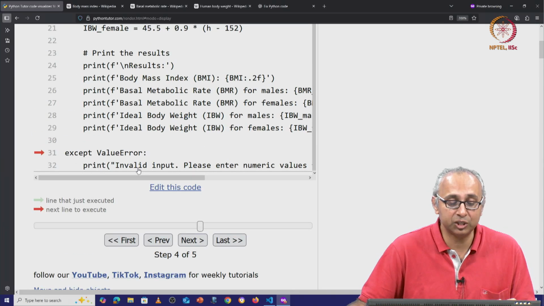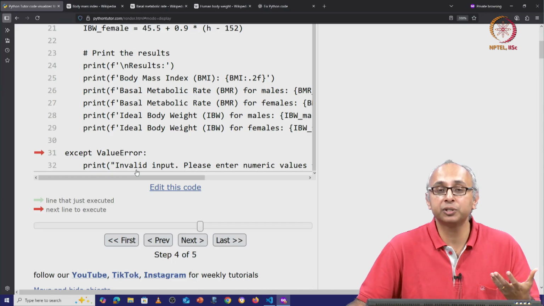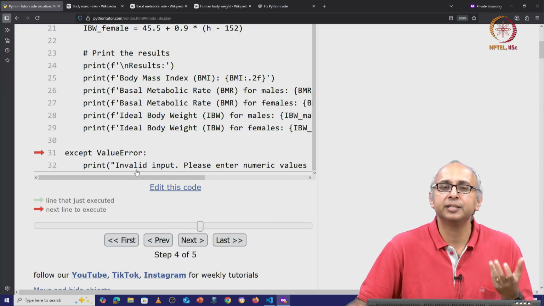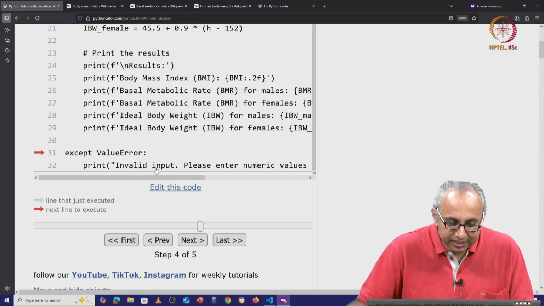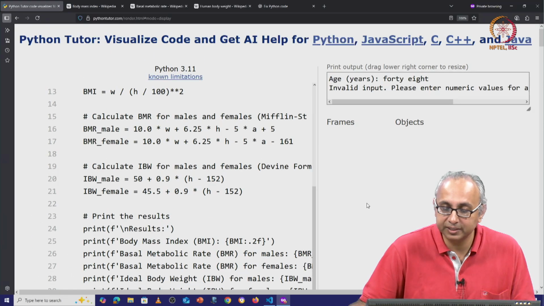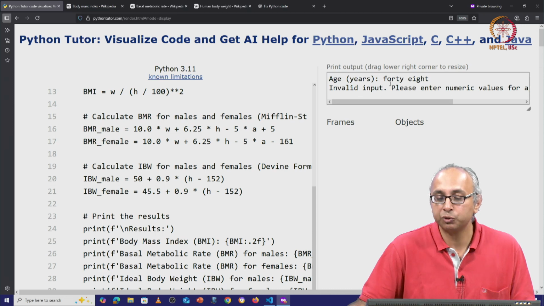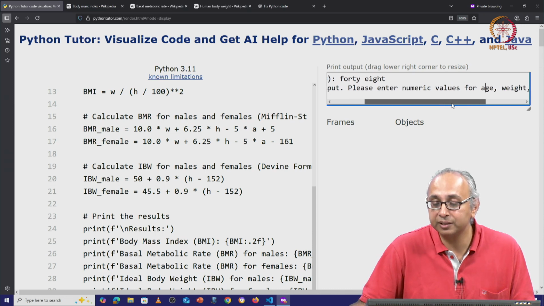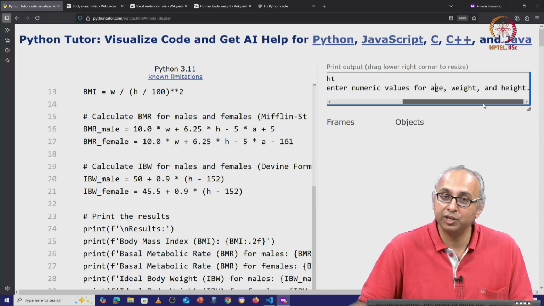And in that situation, instead of showing the user this hard to read technical error, it's instead giving us this more easy to read statement, and this is the statement that would get printed. So I tried to enter 48 in words and it says invalid input. Please enter numeric values for age, weight, and height.